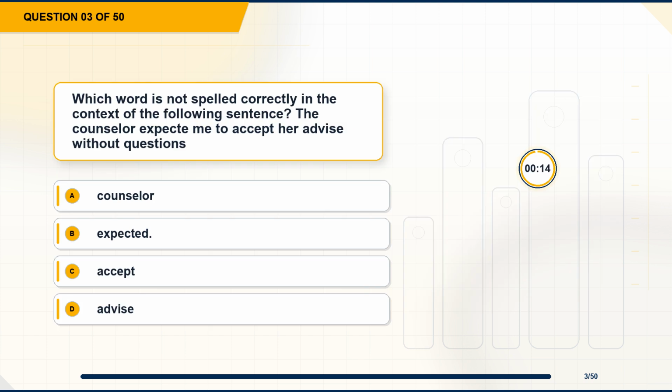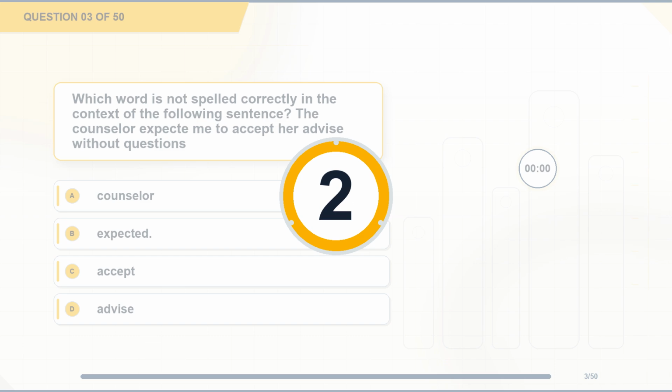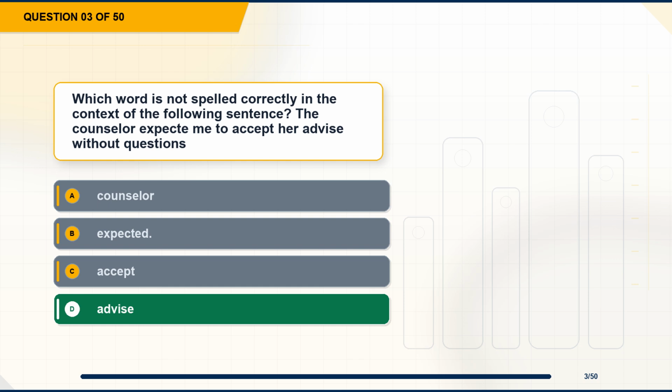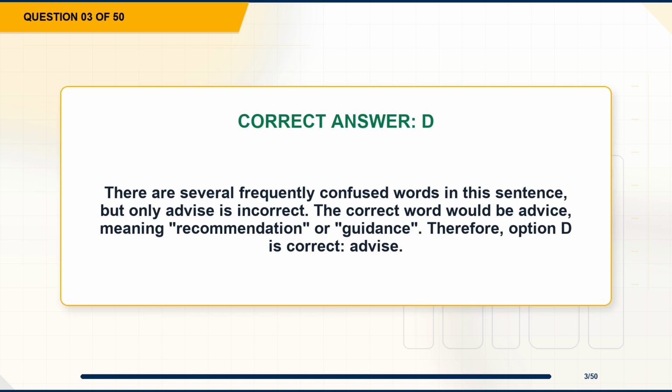Question 3. Which word is not spelled correctly in the context of the following sentence? The counselor expect me to accept her advice without questions. Option A, counselor. Option B, expected. Option C, accept. Option D, advise. The correct answer is option D, advise. Explanation. There are several frequently confused words in this sentence, but only advise is incorrect. The correct word would be advice, meaning recommendation or guidance. Therefore, option D is correct, advise.